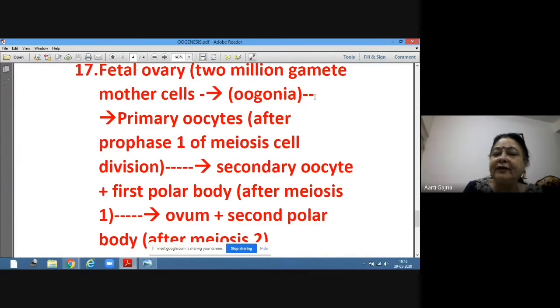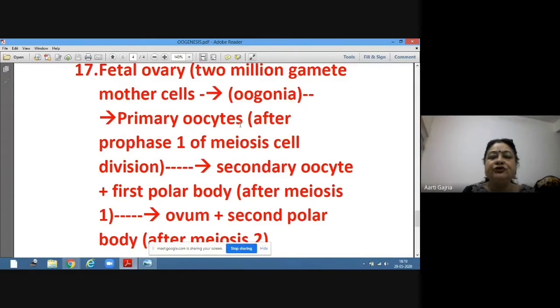So the cells are present at the prenatal stage, before birth. Now these cells undergo the first meiotic division, and only prophase 1 is reached. After prophase 1 there is a pause and the stage is arrested there, and that is called the primary oocyte.